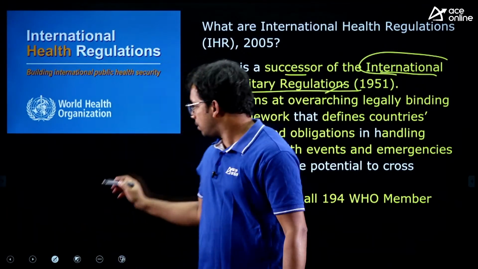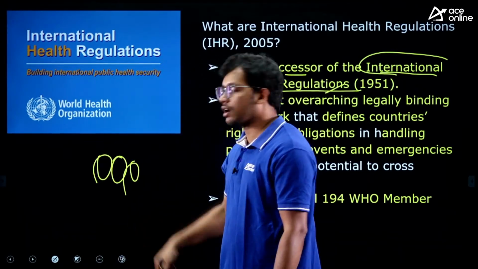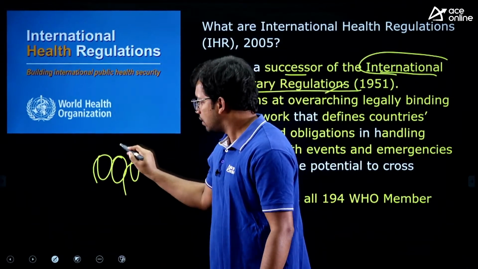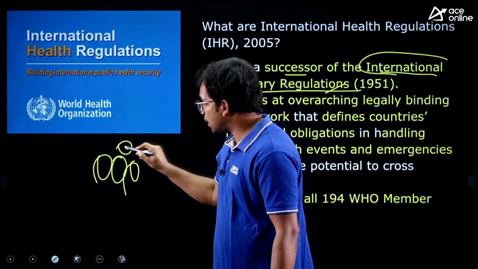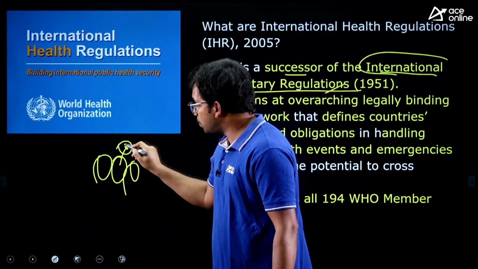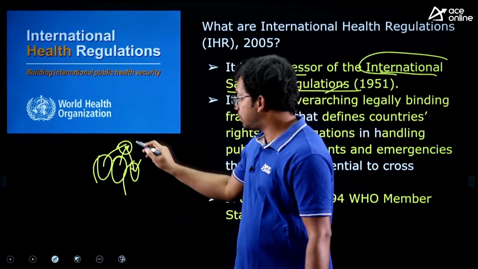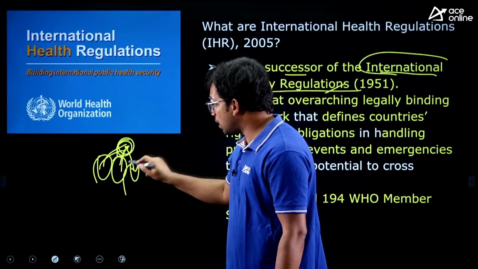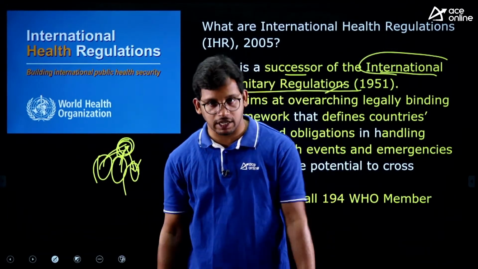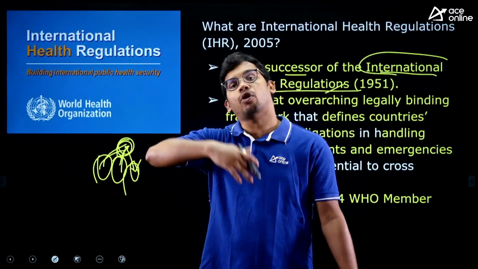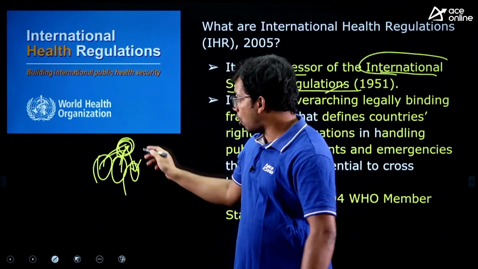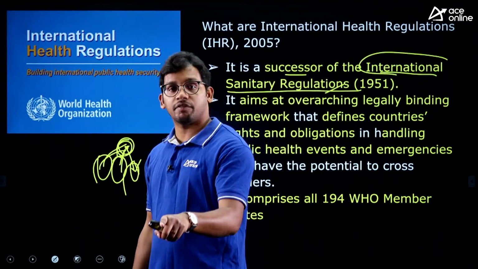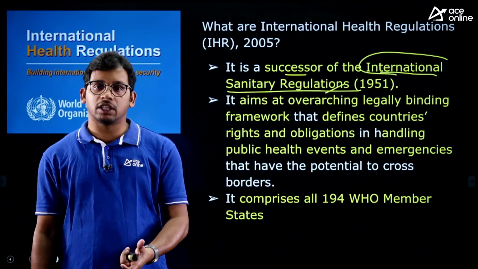Every country, for example India, Pakistan, Bangladesh. If a disease emerges in China and it may spread to other countries, and China has not taken proper control, this disease may spread to other countries, like how COVID happened. From China, it spread to almost all the countries. So all the countries will be impacted in terms of health and in terms of financial things, right?